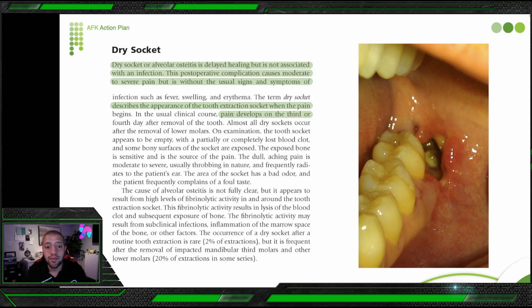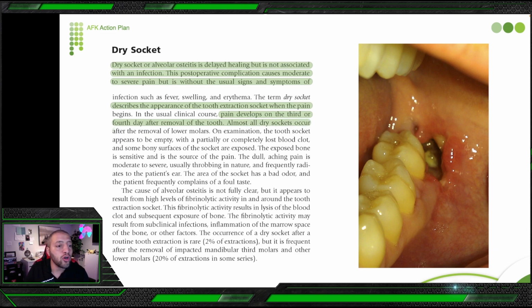So this is extremely important. I would like you to pay super attention here, because a complication after extraction is very common in the exam, and you should differentiate between infection, swelling, and this one, dry socket. So for dry socket, we have two strict requirements so you can diagnose this one as a dry socket. Your patient will tell you, I have pain developed in the third or fourth day after removal of the tooth.